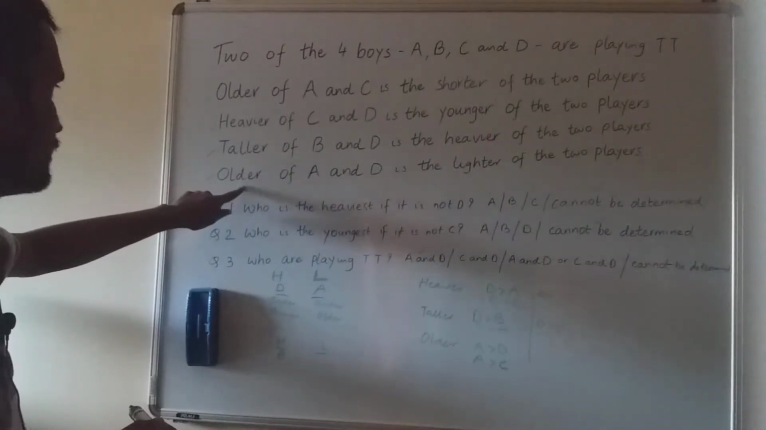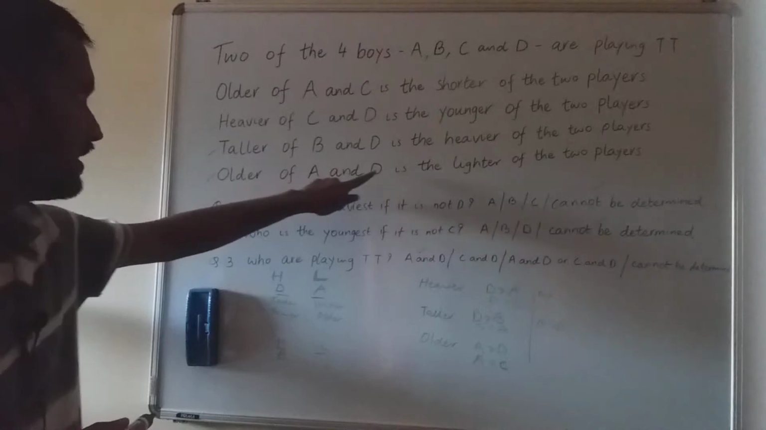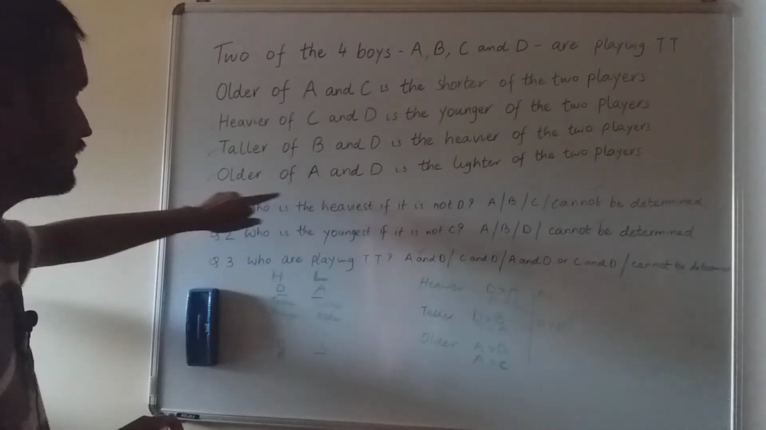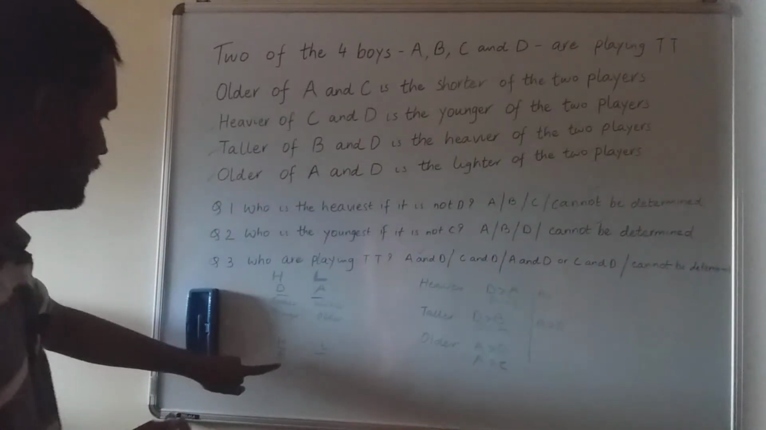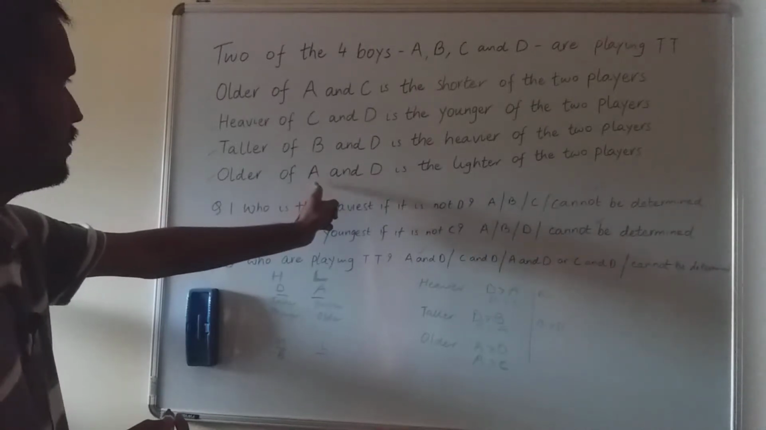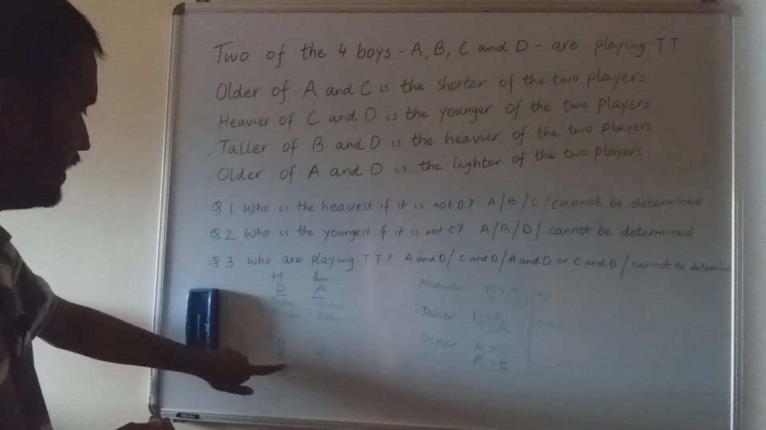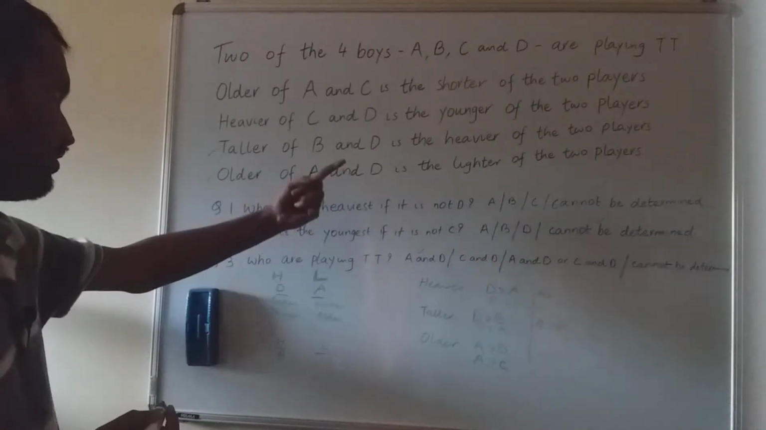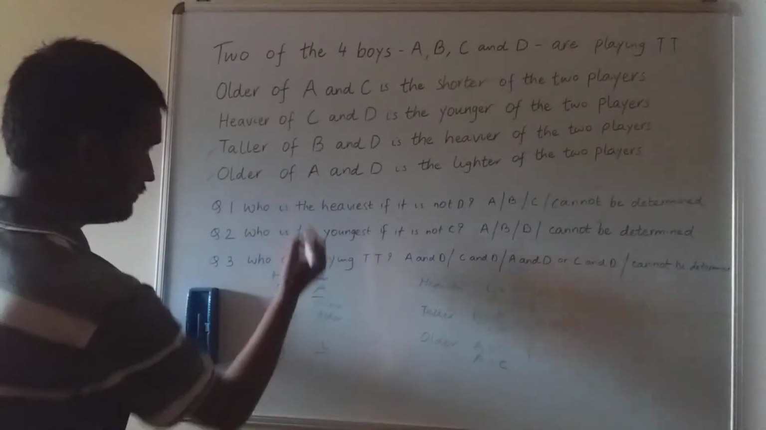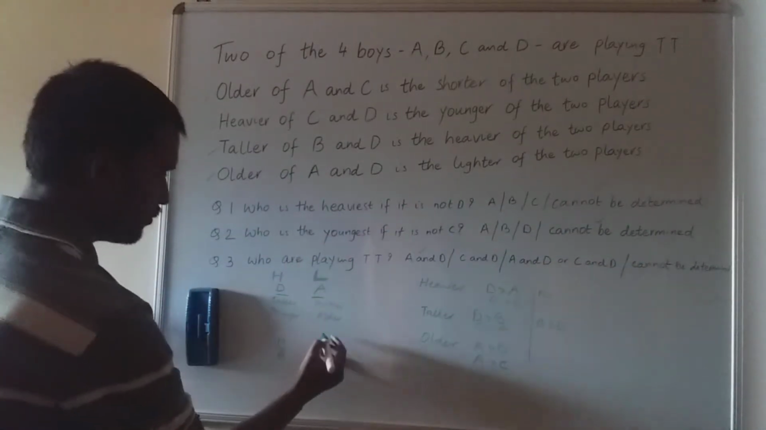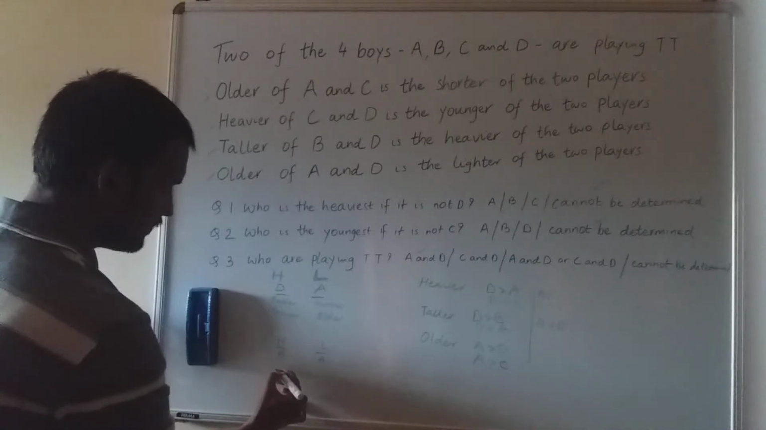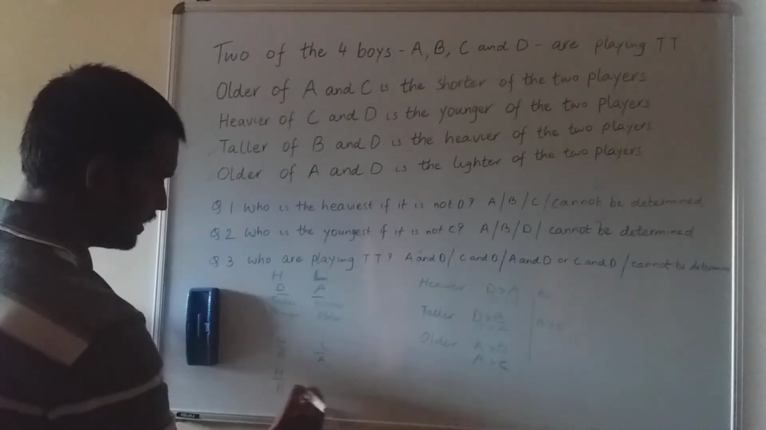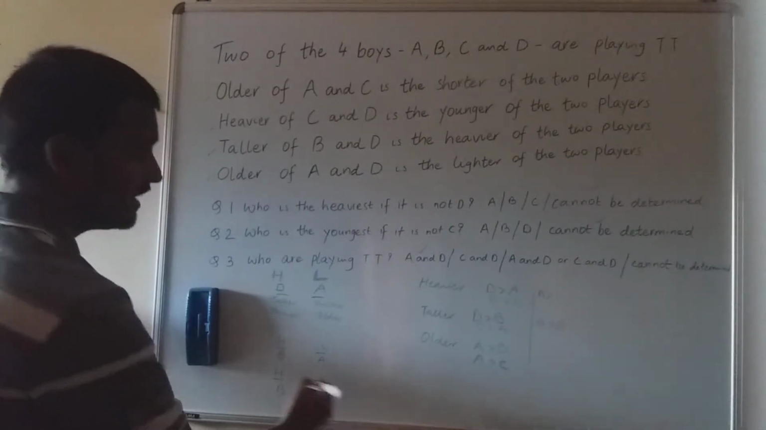Now let's come back to this statement. Older of A and D is the lighter of the two players. So if heavier we have filled it as B, lighter should be anyone between A and D. B is heavier, so lighter can be A or D, right? Based on these statements, lighter of the two players. So the first case is A, and let us create one more case where we will write it as D.